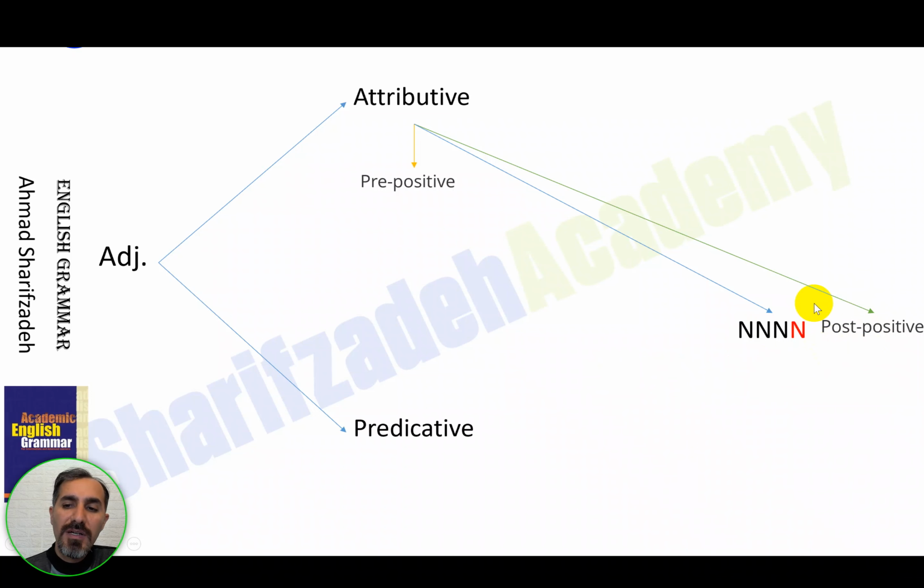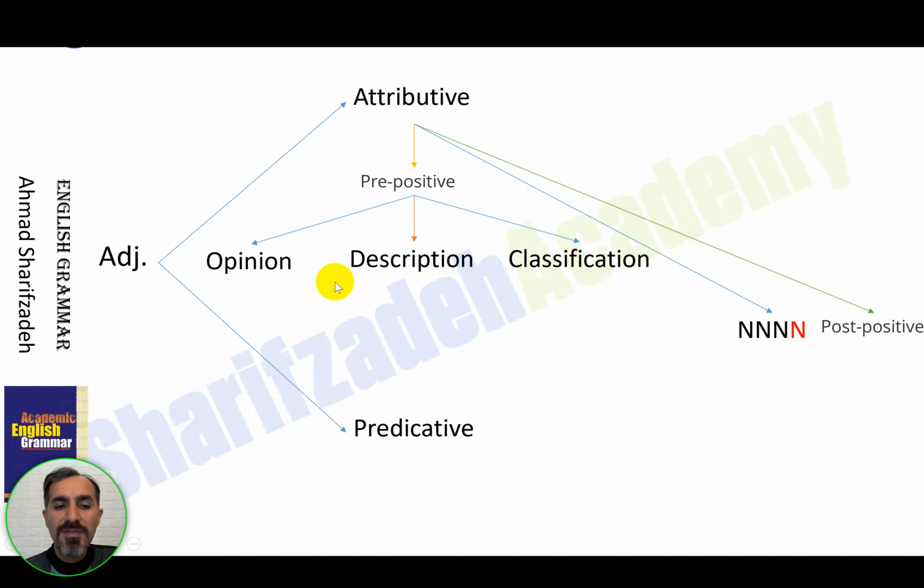And we have a handful of these adjectives in English, and you should learn them and learn how to use them. And we know that prepositive adjectives can be classified into different categories, for example, opinion, description, and classification. You might face some other classifications, but here I classified them into three groups: opinion adjectives, which are the speaker's or the writer's ideas with regard to something.